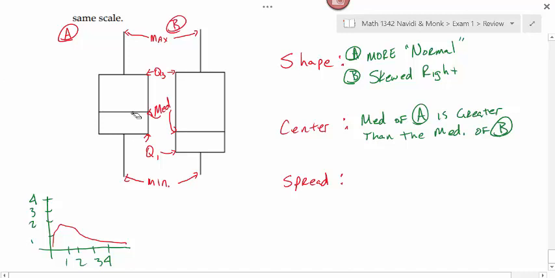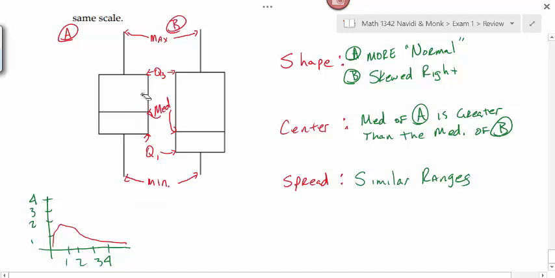Now the spread. They do appear to have similar ranges because the minimum and the maximum values appear to be the same for both of those. And remember, the range is just the difference between the minimum and the maximum values.